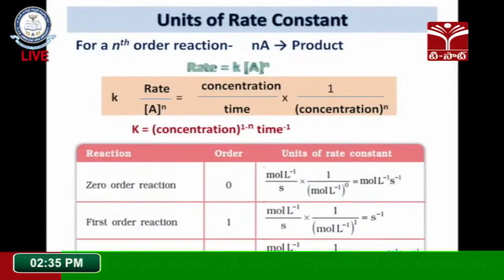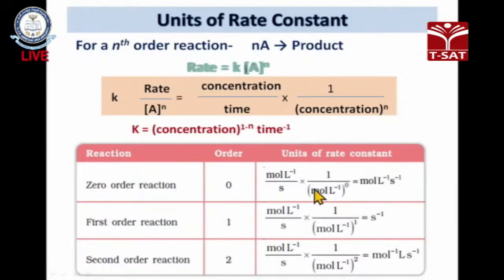So for any reaction of nth order, the units of the rate constant will be expressed for all cases. For the nth order, n moles of reactant A are converted. The rate constant units are concentration to the power 1 minus n and time inverse, because it is the change in concentration of reactants with respect to time, or the change in concentration of products with respect to time. For the nth order we will get the units for zero order kinetics, first order kinetics and second order kinetics.